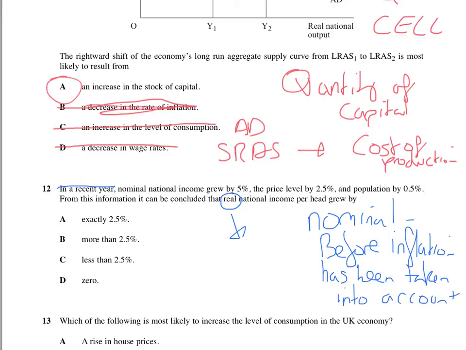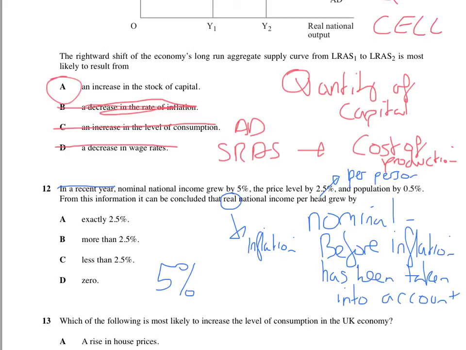Okay, so if national income grew by 5%, but the price level also went up by 2.5%, and the population went up by 0.5%, from this information, it can be concluded that real national income per head. So real means inflation has been taken into account, and per head means per person.